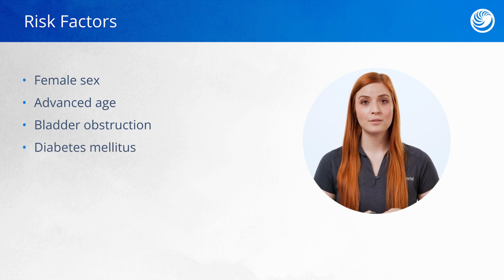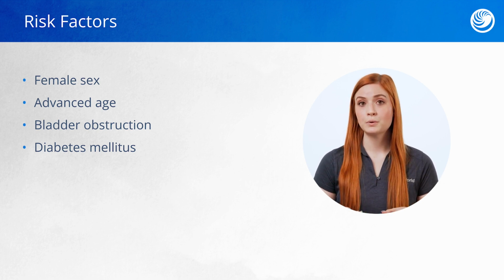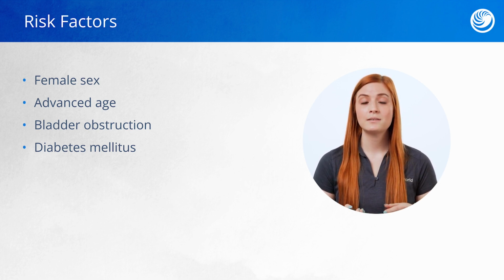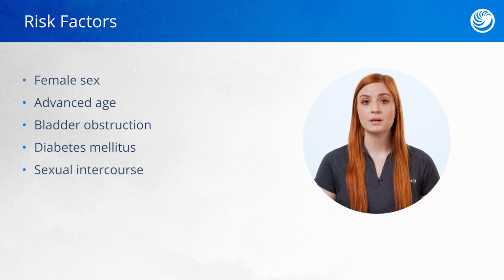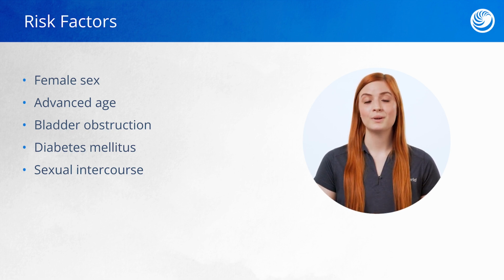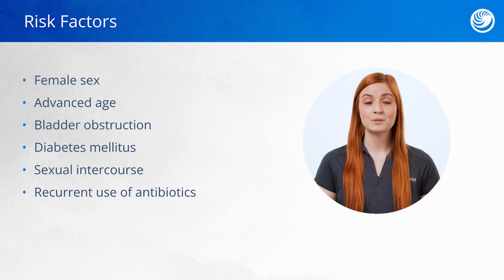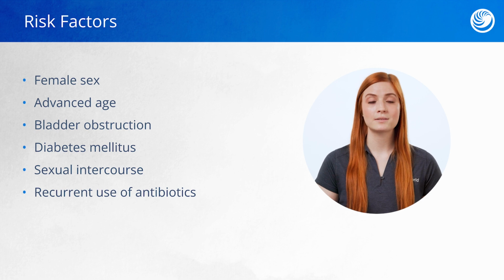Diabetes mellitus is another risk factor. Neuropathy from diabetes can also result in incomplete bladder emptying, while glucose in the urine from diabetes creates an environment that is prime for bacterial growth. Sexual intercourse can cause irritated periurethral tissue. This irritated tissue can allow bacteria to enter in more freely. Additionally, bacteria can be passed between partners during intercourse. The recurrent use of antibiotics reduces the body's natural flora and can cause a resistance to antibiotics.